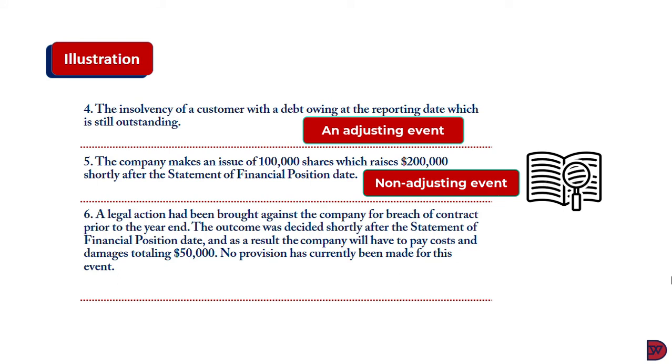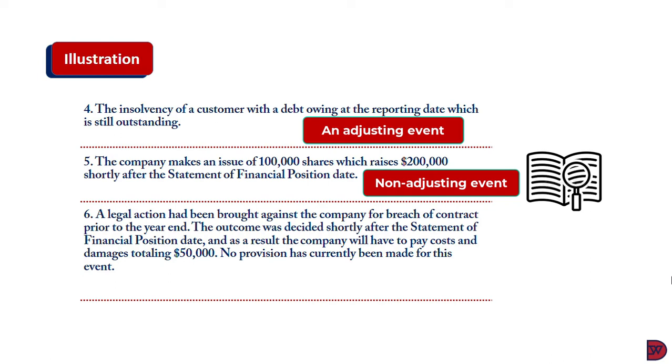Sixth, a legal action has been brought against the company for breach of contract prior to the year end. The outcome was decided shortly after the statement of financial position date, and as a result, the company will have to pay cost and damages totaling $50,000. Now, no provision has currently been made for this event.